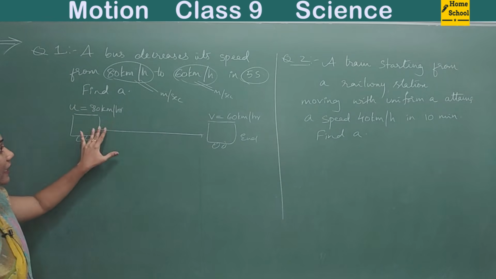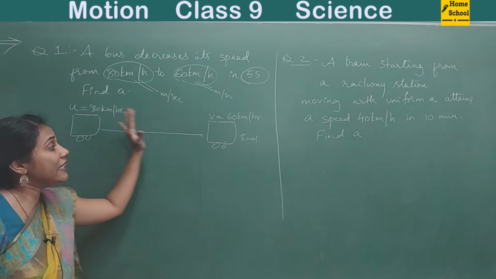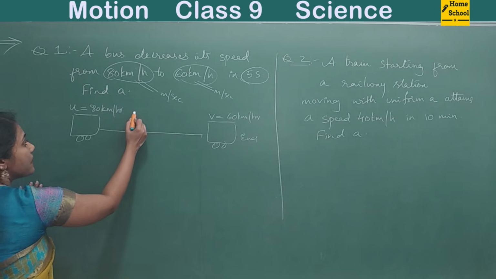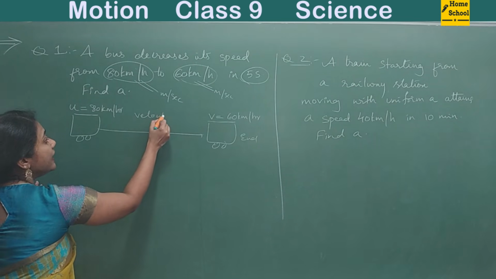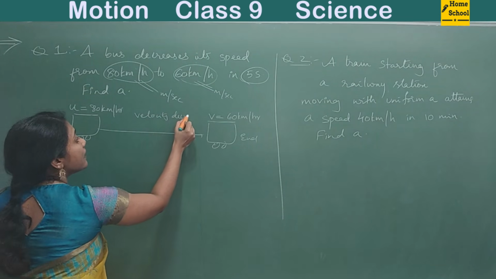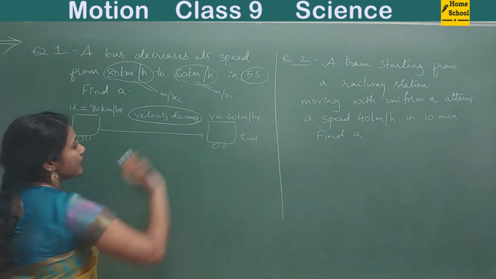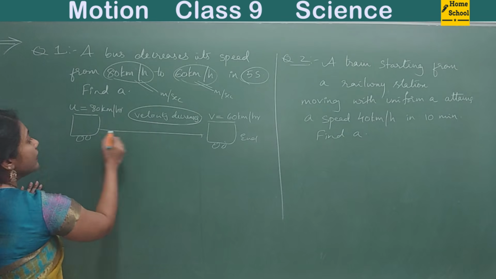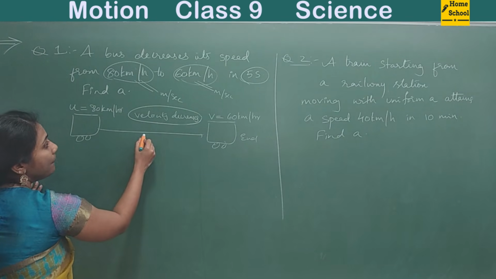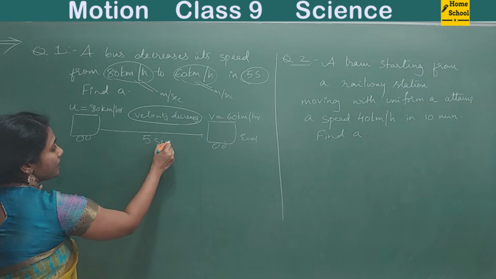Previously speed was 80, but now it is 60. Speed is decreasing. What have you observed here? Velocity is decreasing. Observe this, it is very, very important. Say this journey happened in 5 seconds.